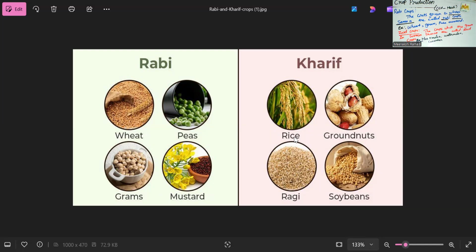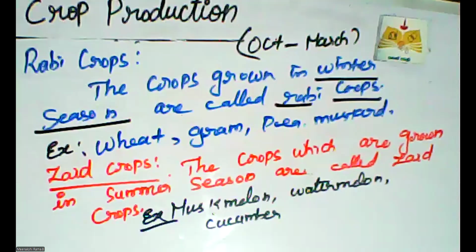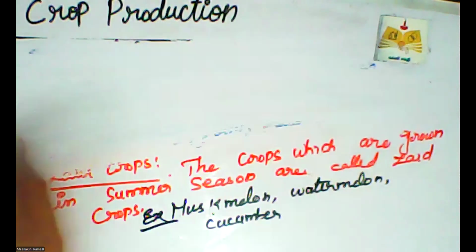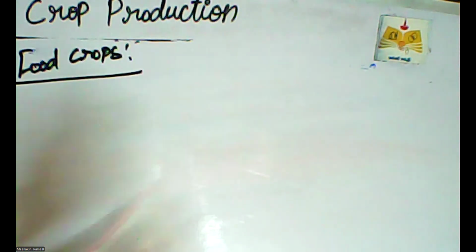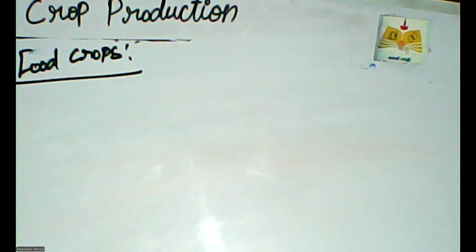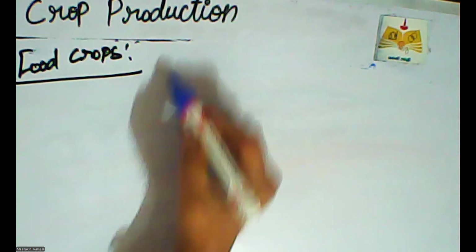Okay, and further we want to classify the crops according to their utility. The other varieties are food crops, fodder crops, fiber crops, oil crops, and then ornamental crops. These are some more varieties of crops. What are they? First one, food crops. What are food crops? Paddy and maize are cultivated for human consumption.